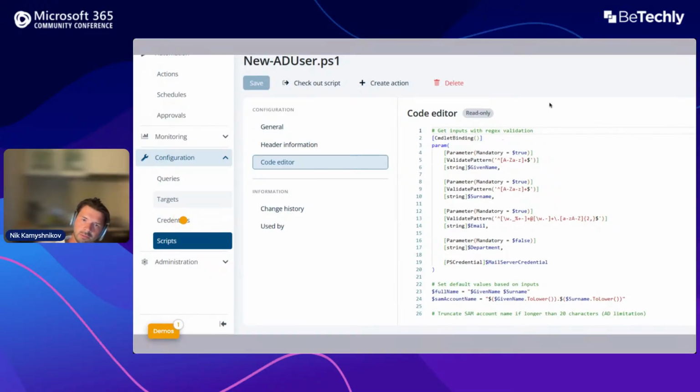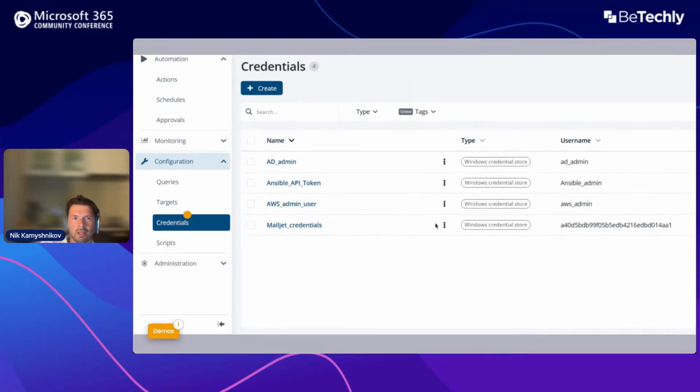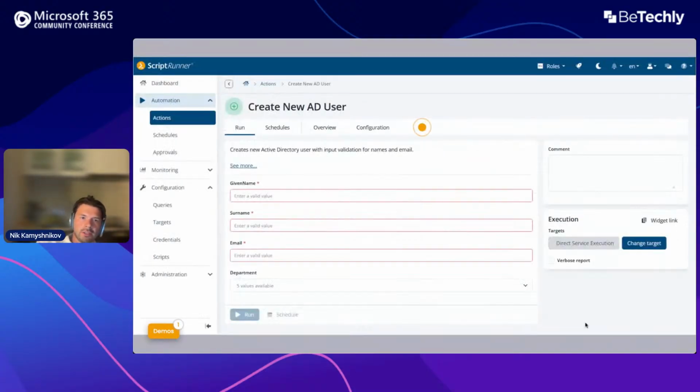Just by writing this, ScriptRunner takes it and turns that script into this form. From now on, anyone without any coding knowledge, if you give them access, can come here, enter this information in the form, click run, and it will be executed.